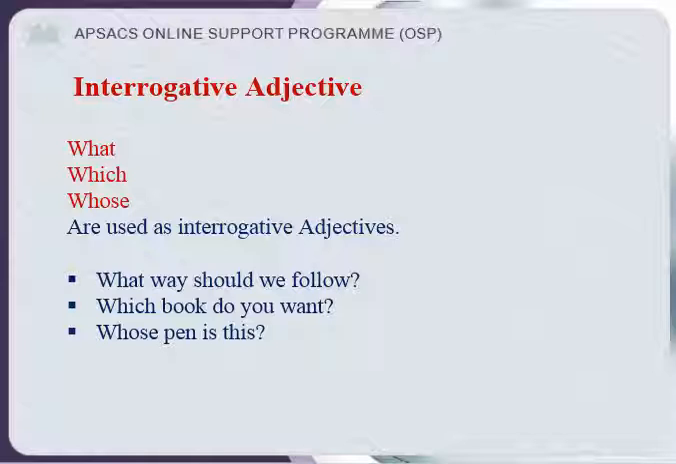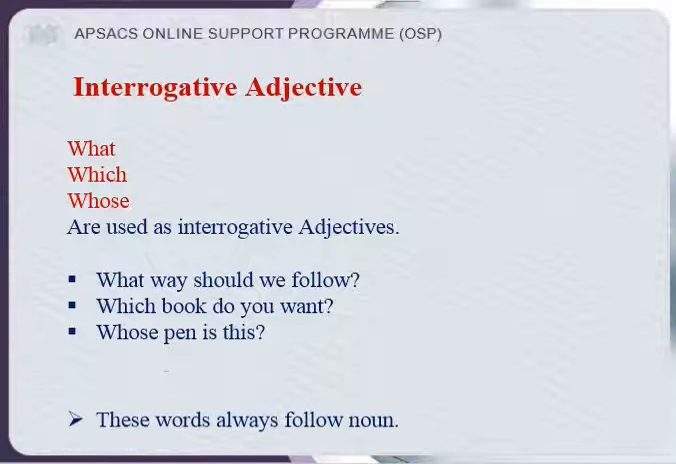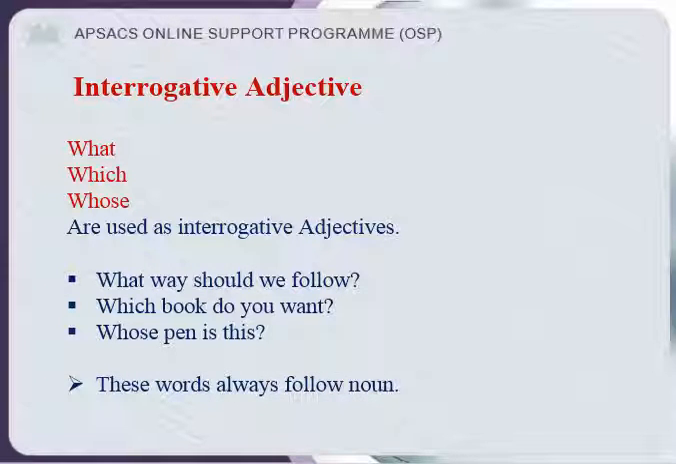Please keep one thing in mind that interrogative adjectives must come before the noun. Look at this. What way? What before a noun. Which book? Which before a book. Whose pen? Whose before pen. That is a noun. So interrogative adjectives, they come before nouns. Definitely these words always come before a noun.